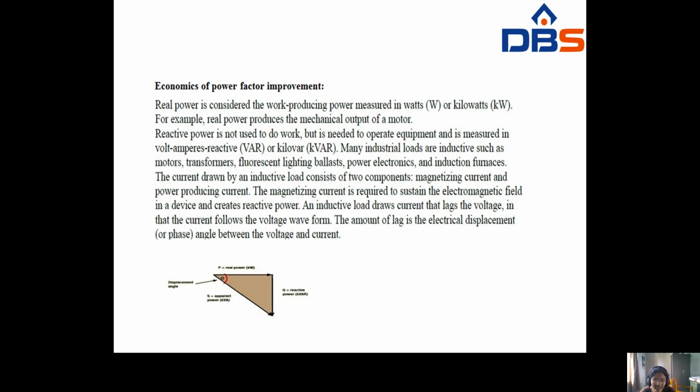The current drawn by an inductive load consists of two components. What are those? Magnetizing current and power producing current.